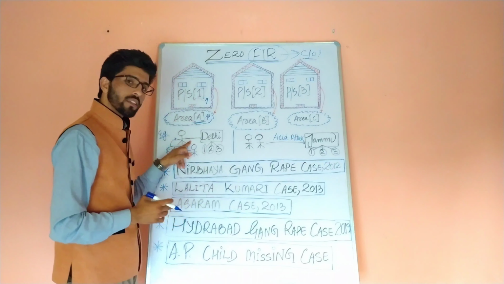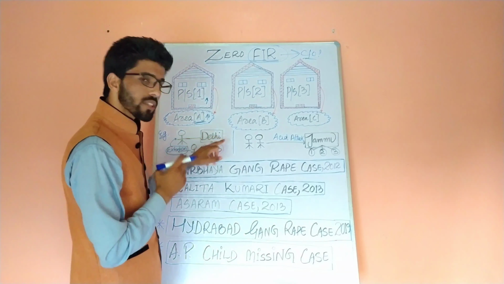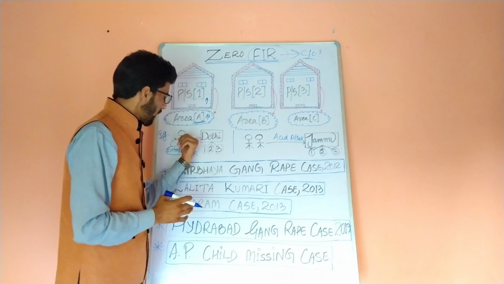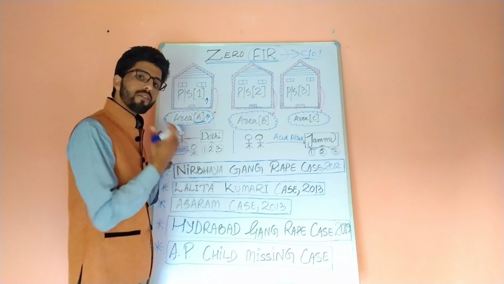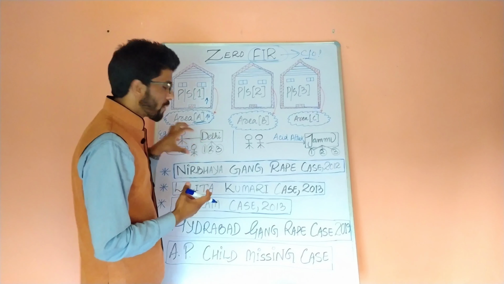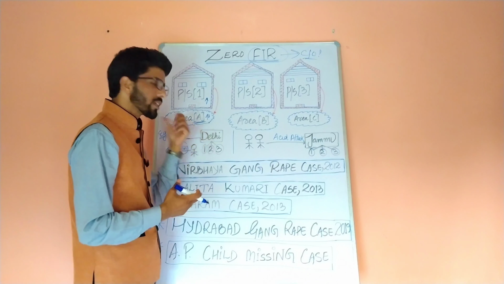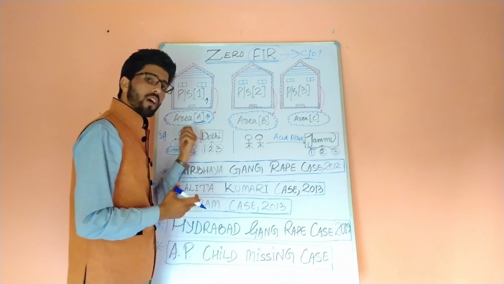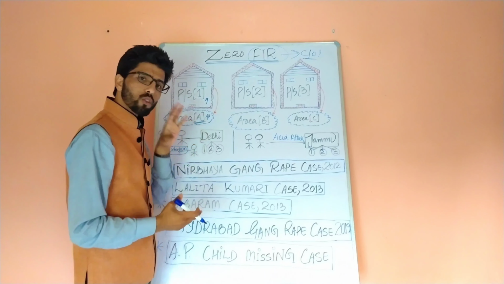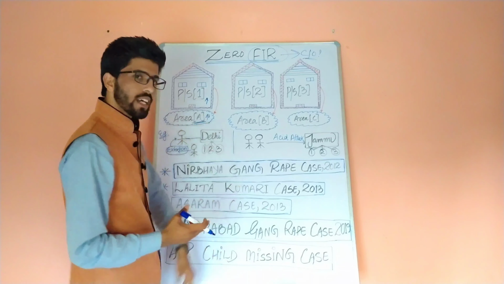This is a person who went to Delhi for study purposes. Now, what happened with him? There was another person who, by way of extortion, putting him at gunpoint, got everything, looted everything from him. जो भी था उसका सारा कुछ चुरा लिया, wallet, phone, जो भी था उसका वो सारा कुछ चुरा लिया. Now he is in Delhi.